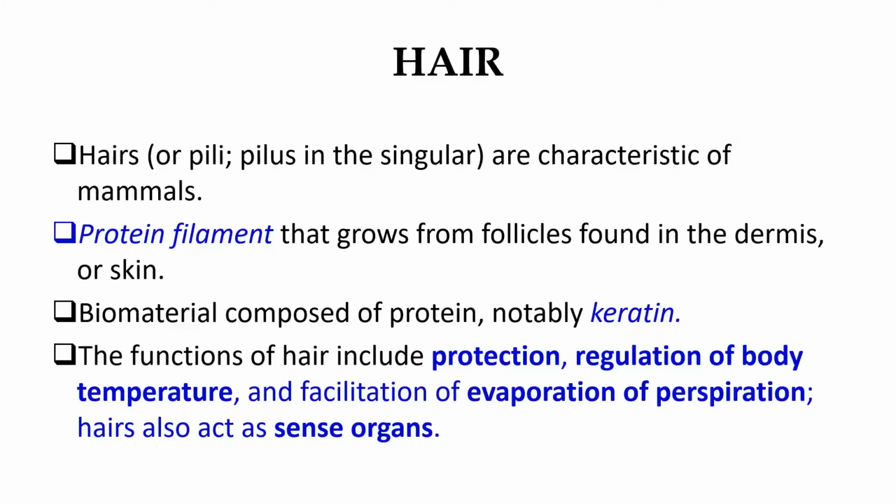Important part of our body. Hairs, also known as villi, are the characteristics of mammals. They are basically composed of protein filaments that grow from the follicles, which are found in the dermis. Biomaterial which is composed of protein, notably keratin. So anyone can ask you, what is the component of the hairs? Hairs are basically composed of the protein, notably keratin.